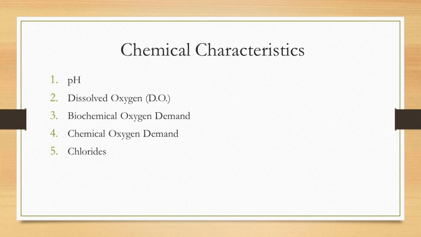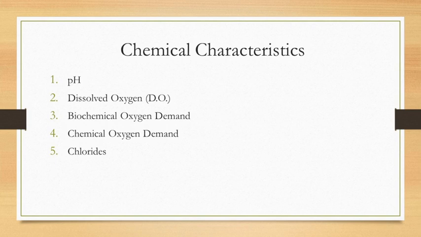Okay, so we all know pH. So what is pH? pH is nothing but the hydrogen ion concentration present in water. The pH can be measured by using a pH meter, which consists of a pH electrode, and if we dip that pH electrode into the wastewater, it indicates the pH of the wastewater on the display of the pH meter.